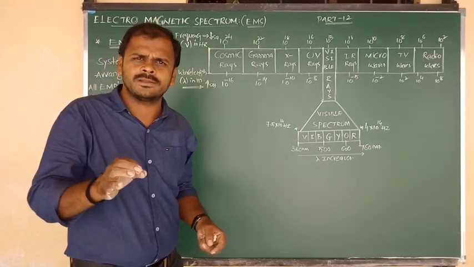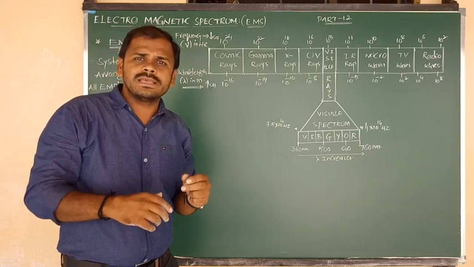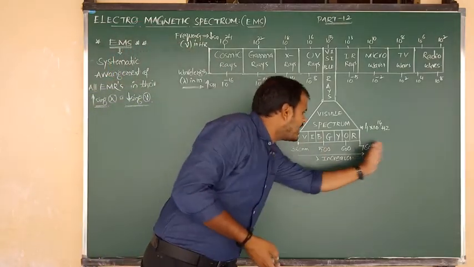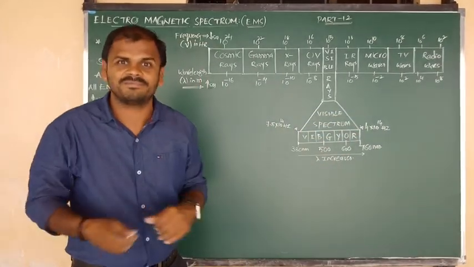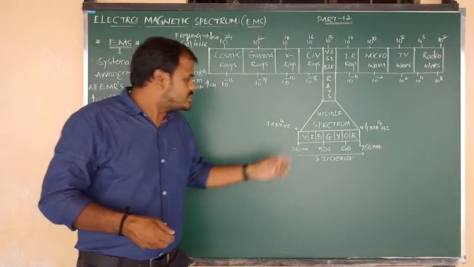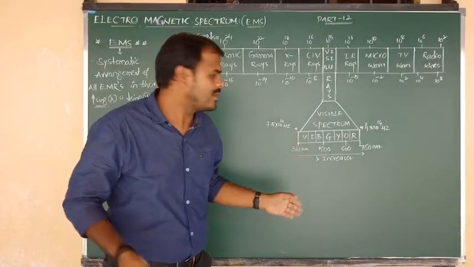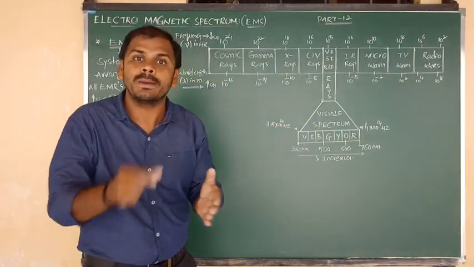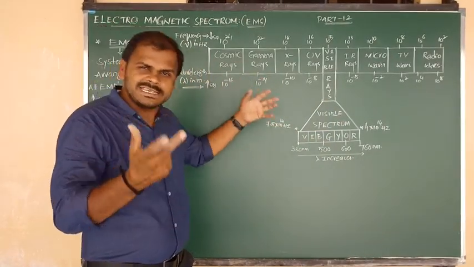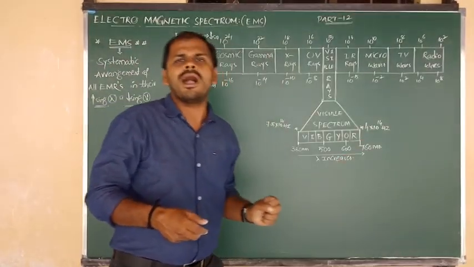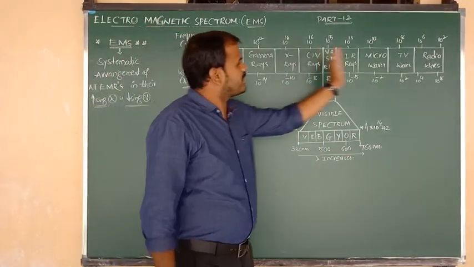The meaning of spectrum is a series of EMR, or a series of colored bands: violet, indigo, blue, green, yellow, orange, red, like a rainbow. So a systematic arrangement of different types of colored bands, not bond, band, nothing but line. Also we can say a systematic arrangement of different types of electromagnetic radiations.